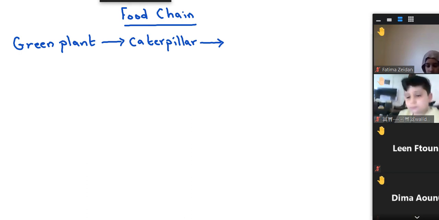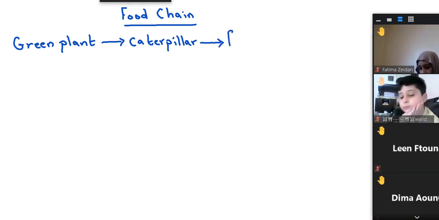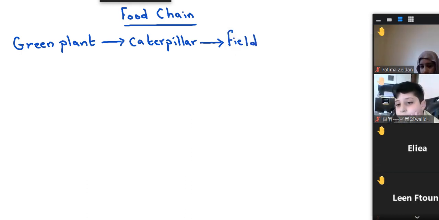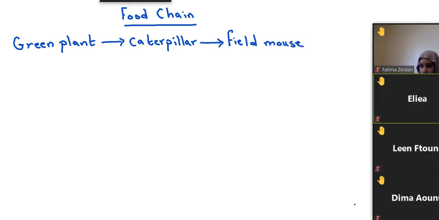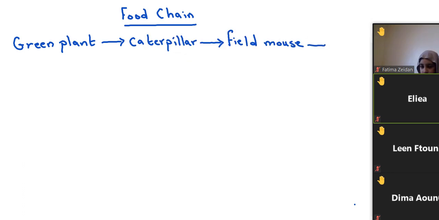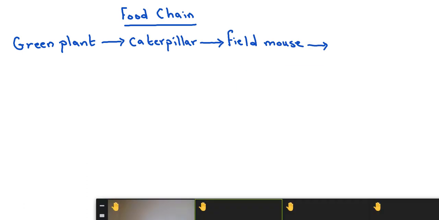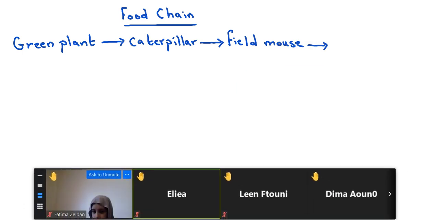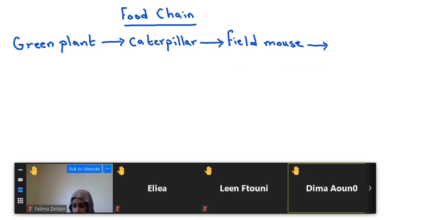Field mouse. Excellent. Dima, which animal feeds on field mouse? The owl. Okay, excellent.